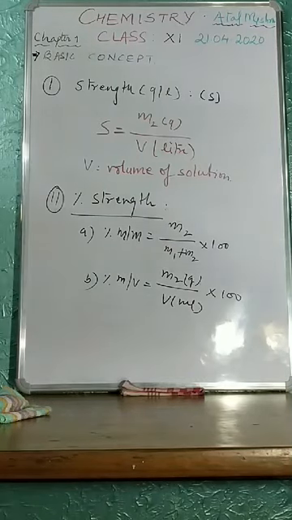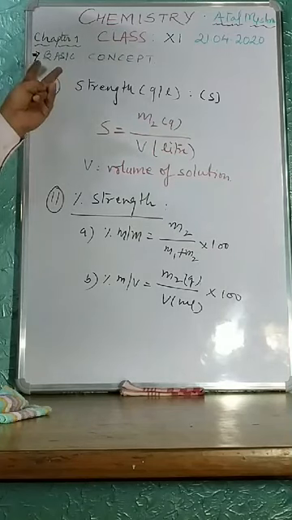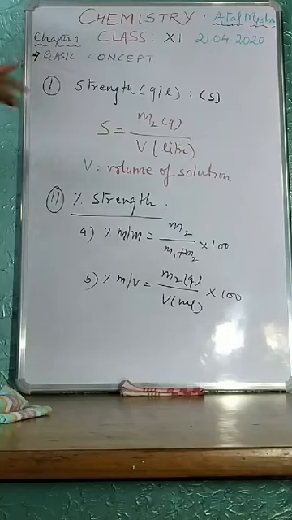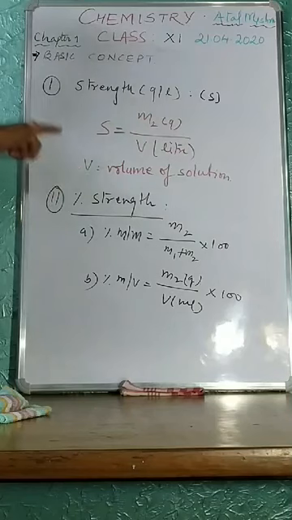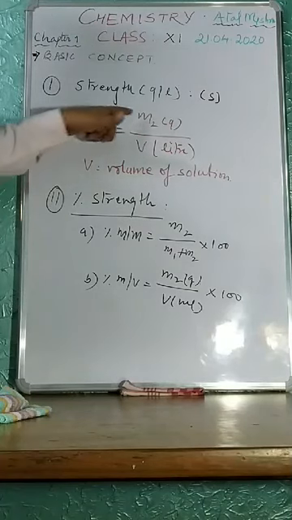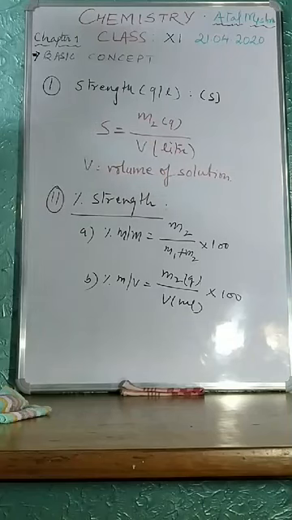So friends, I have explained the 5 units of concentration. First is strength, gram per liter, and you have to write it in your copy. I am saying constantly, I am taking a larger time to explain all the concepts. Strength of solution expresses the mass of solute in gram divided by volume of solution in liter.